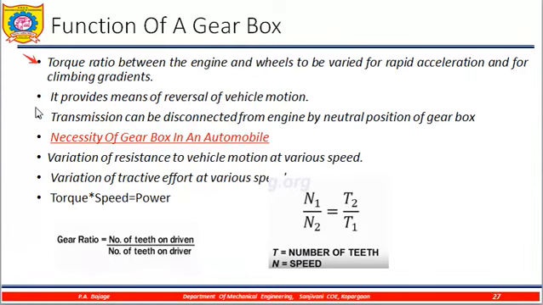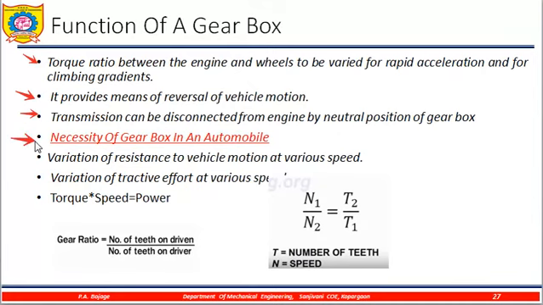So the next function is that it also provides reverse motion of the vehicle. The transmission can be disconnected from the engine to the neutral position using a gearbox. So if we want to disconnect the driving wheels from the engine, that is also possible.